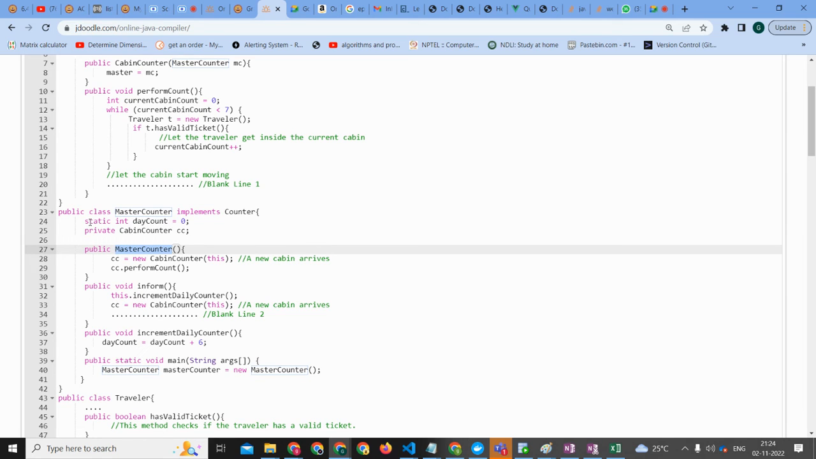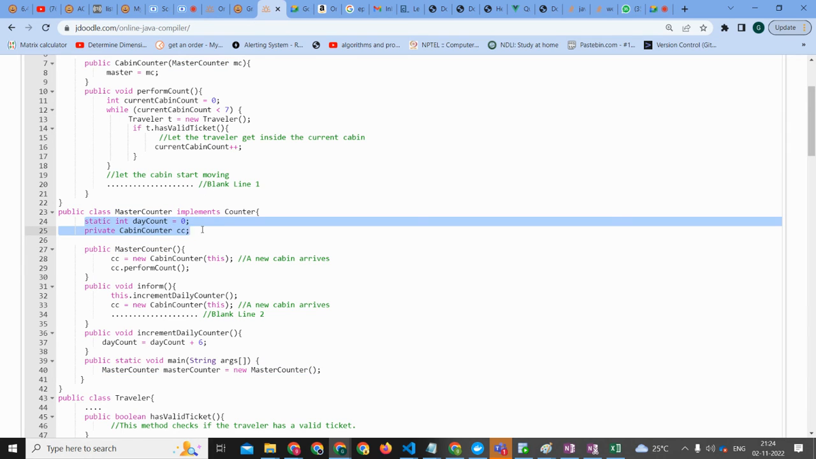So, public MasterCounter. We have to come to the constructor. First the static variables will be done, then the constructor. So we have count is 0, correct, and private CabinCounter is cc. Okay.